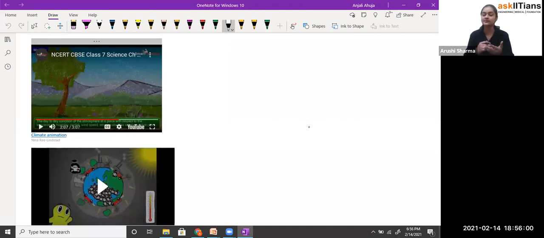It could be possible, but when you observe any data, you will find that it is not exactly the same. If one day it is 40 degrees Celsius, it's not like the next day you are also getting the same maximum temperature. There will be some variation. So the day to day variation in the atmospheric conditions like temperature, rainfall, wind speed, that we call the weather of that place.